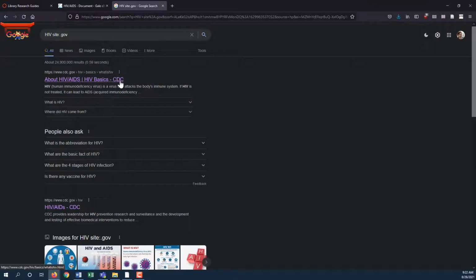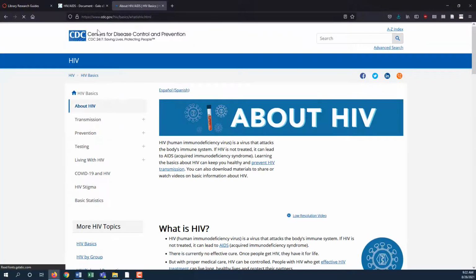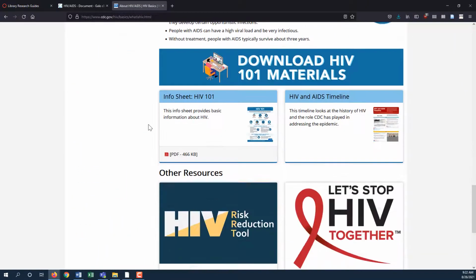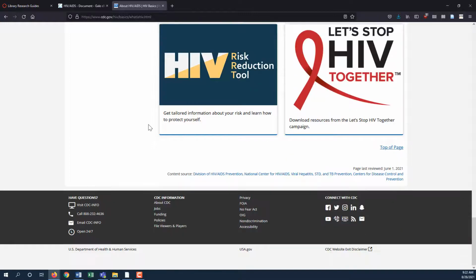We see here that the first result is from the Centers for Disease Control and Prevention, and at the bottom of the page, we can see when the information was last reviewed, and that the CDC is part of the U.S. Department of Health and Human Services. This information comes from a trusted government entity and was reviewed recently, so we can be reasonably sure that we can trust and believe what it says.